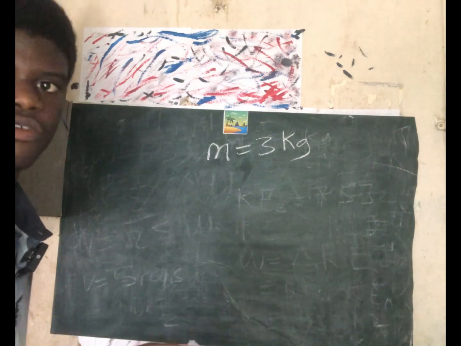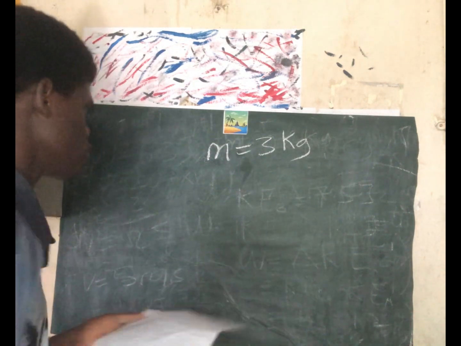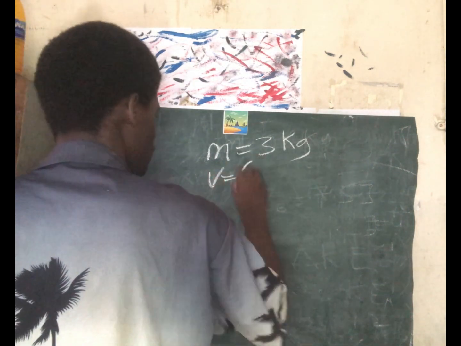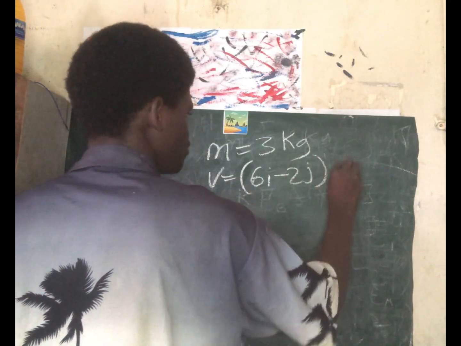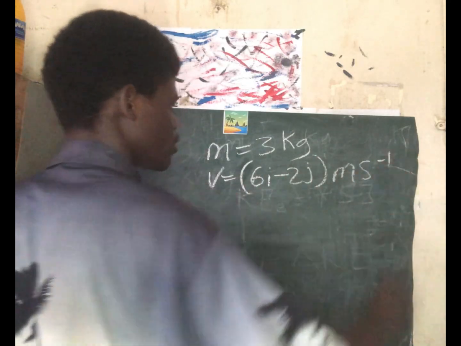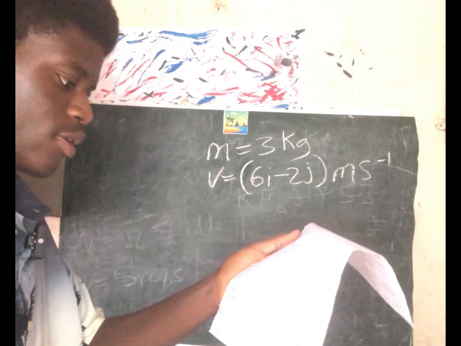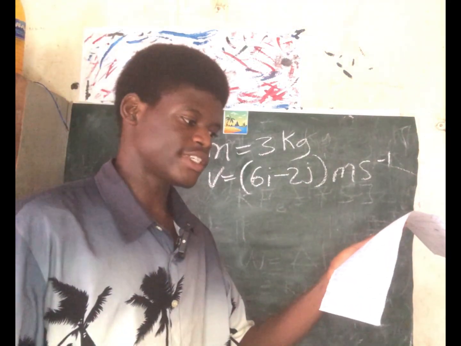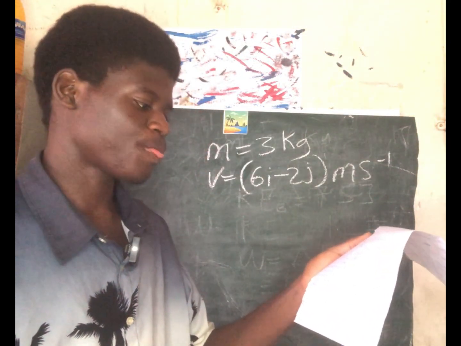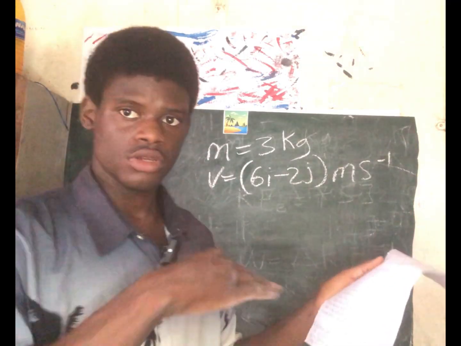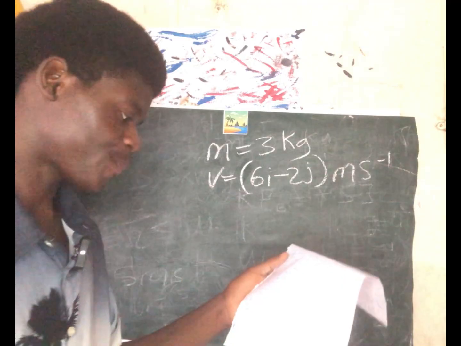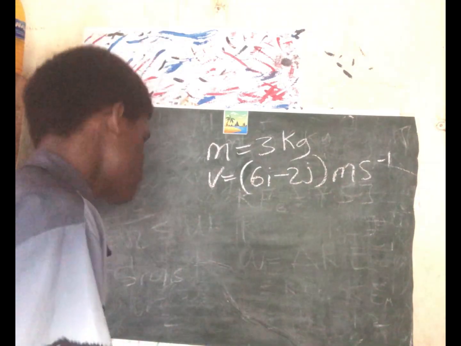It has the velocity of 6i minus 2j meters per second, right? Question A says, what is its kinetic energy at this time? Question B says, find the total work done on the object if its velocity changes to something else. So let's first answer question A.